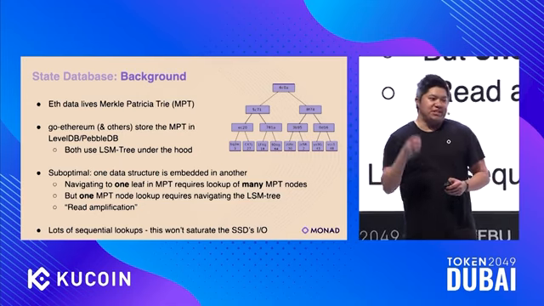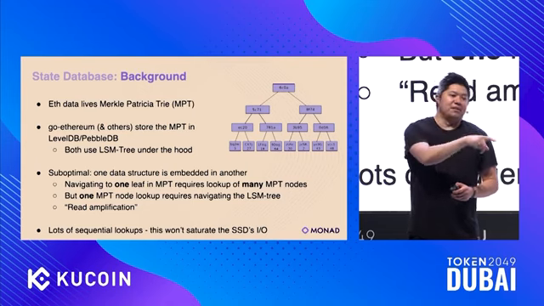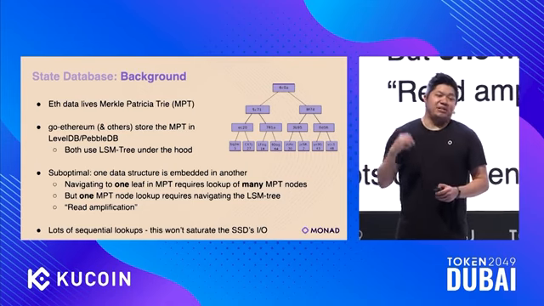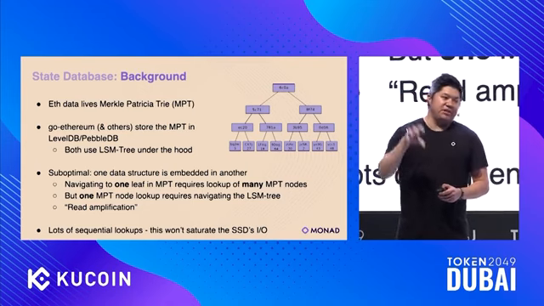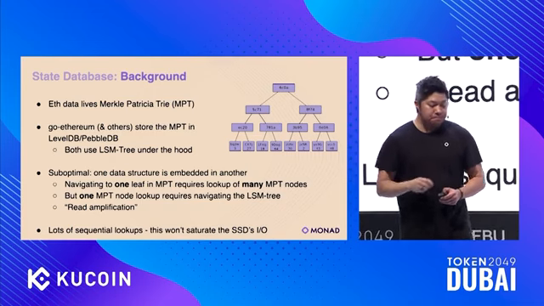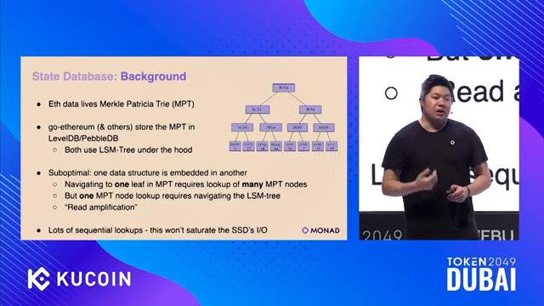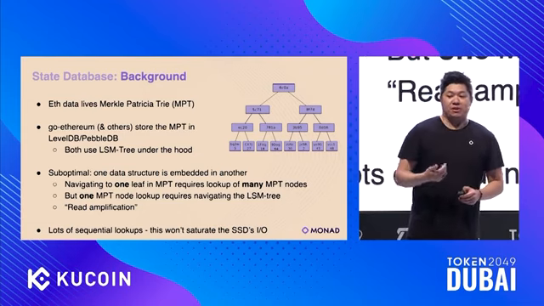And the problem is that because each of those nodes is stored in another tree structure under the hood, there's a second lookup into a tree happening for each node that you visit. So you're doing almost a quadratic amount of work to navigate down to one node. This is suboptimal. This data structure is embedded in another data structure, and so there are a lot of sequential lookups.